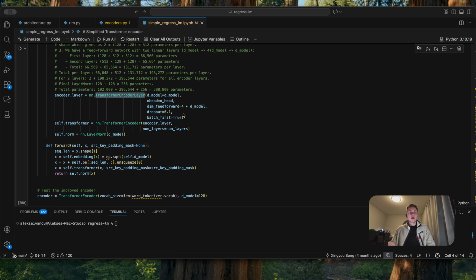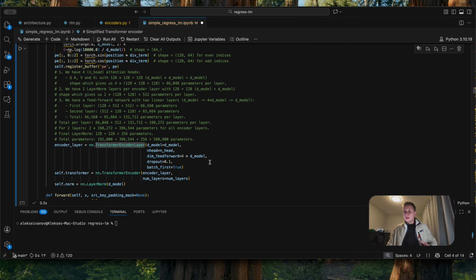That's 1024. Let's now calculate the number of parameters used by our encoder, so we can deeply understand what's going on underneath. We have 4 attention heads, query, key, value and the projected output matrices. Each matrix has 128 by 128 dimension plus 128 for the bias.